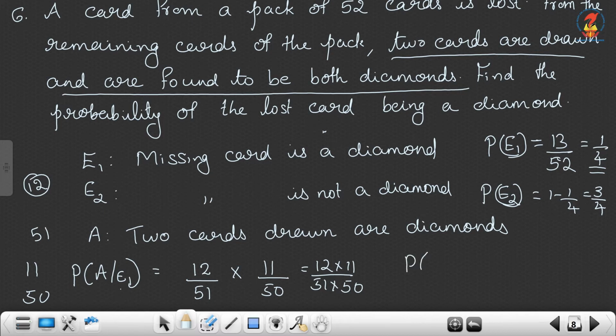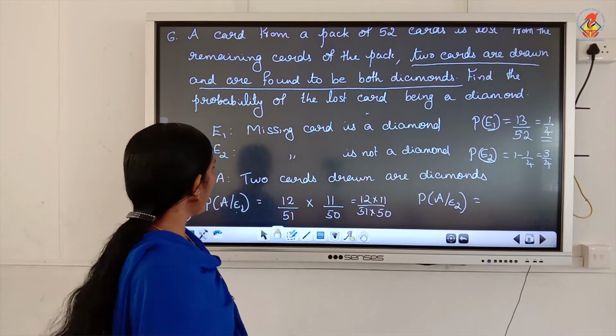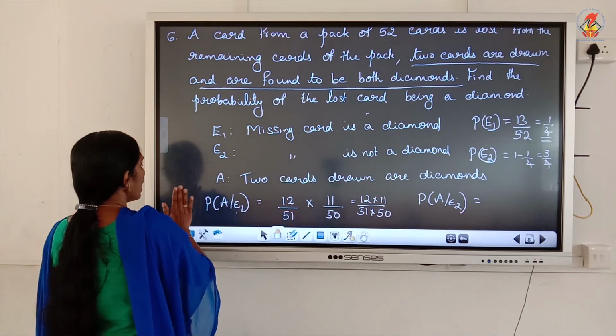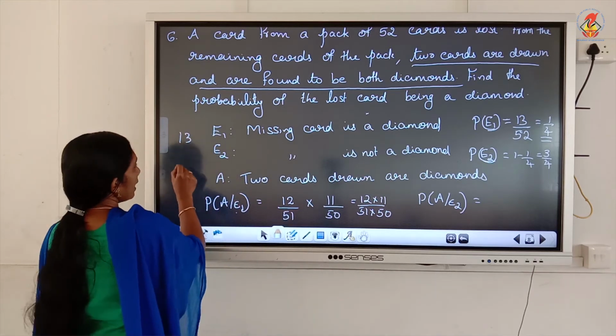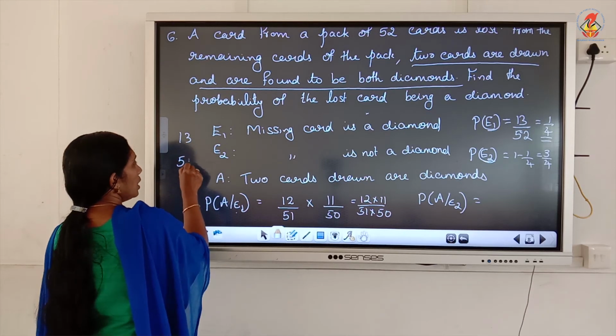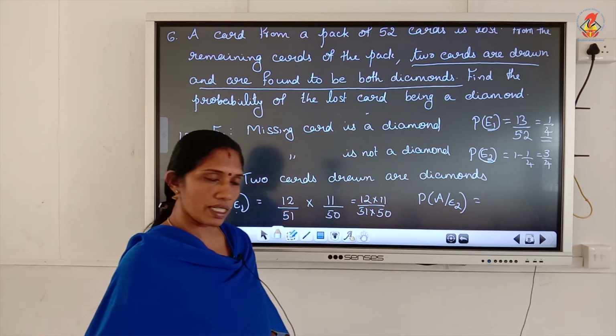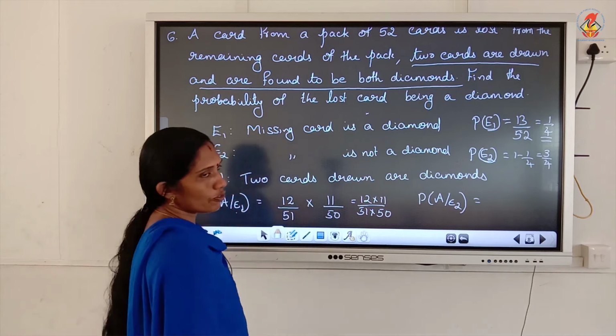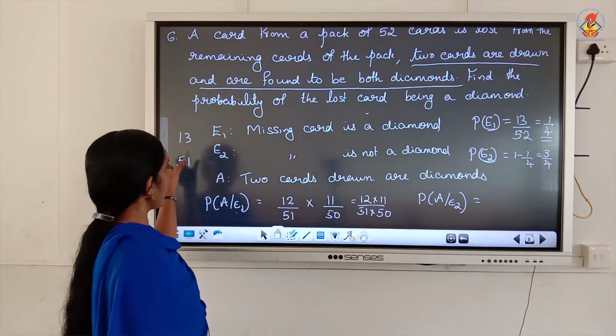Now P of A given E2, the same way you can write A given E2. What is the meaning? The lost card is not a diamond. So there are 13 diamond cards in the packet, but total is only 51. One card is lost. That is not a diamond. Now we have to take 2 diamond cards from this packet.